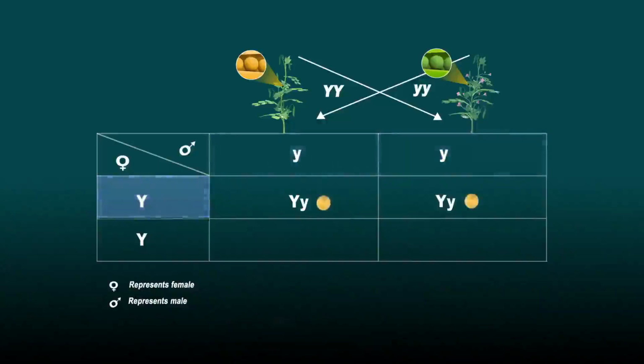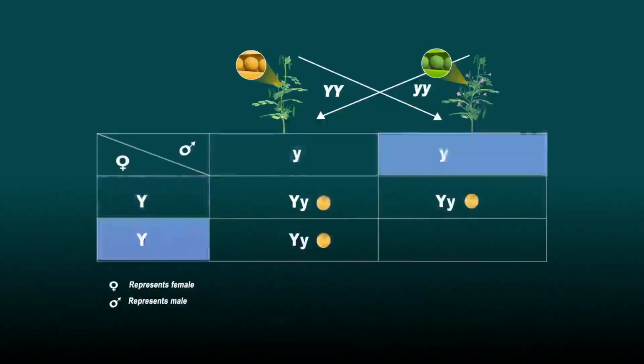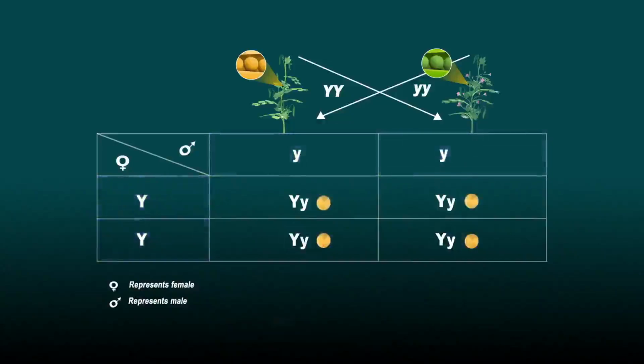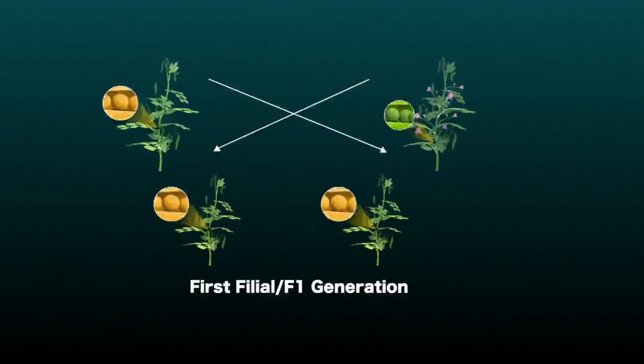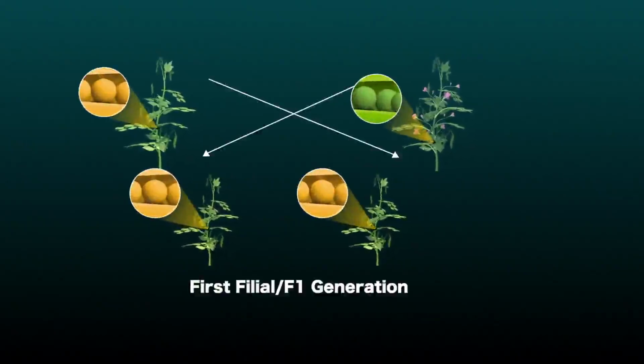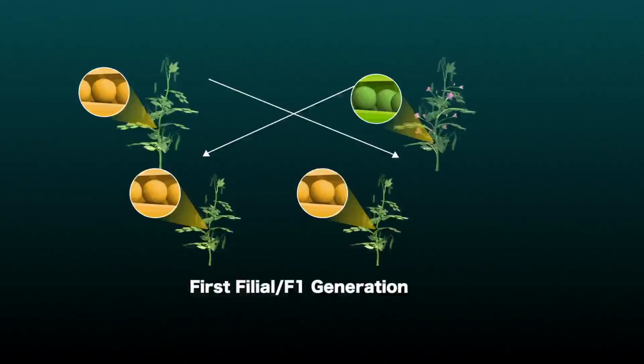From assumption 2, the breed after cross-pollination will have one factor from the pure breed yellow, capital Y, and one from the pure breed green, small y. That is, all the peas will have the paired factor capital Y, small y. By assumption 3, all the peas will be yellow as the capital Y factor is dominant. All the pea plants are yellow in the F1 generation. The trait expressed in F1 is dominant. Not expressed is recessive. This is the law of dominance.